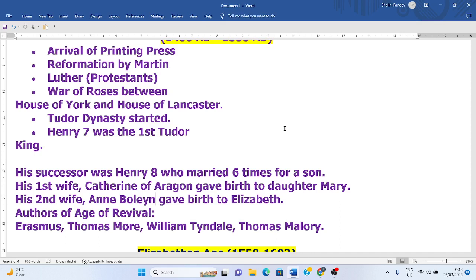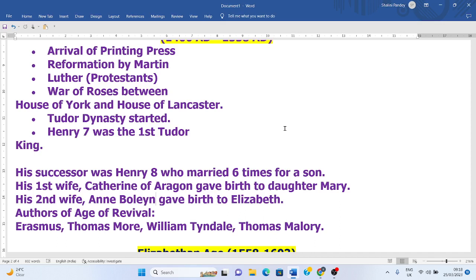After the War of the Roses ended, the Tudor dynasty was established in England with Henry VII, the first Tudor king. His successor was Henry VIII, who married six times to get a son, and Henry VIII established the Anglican Church in England.